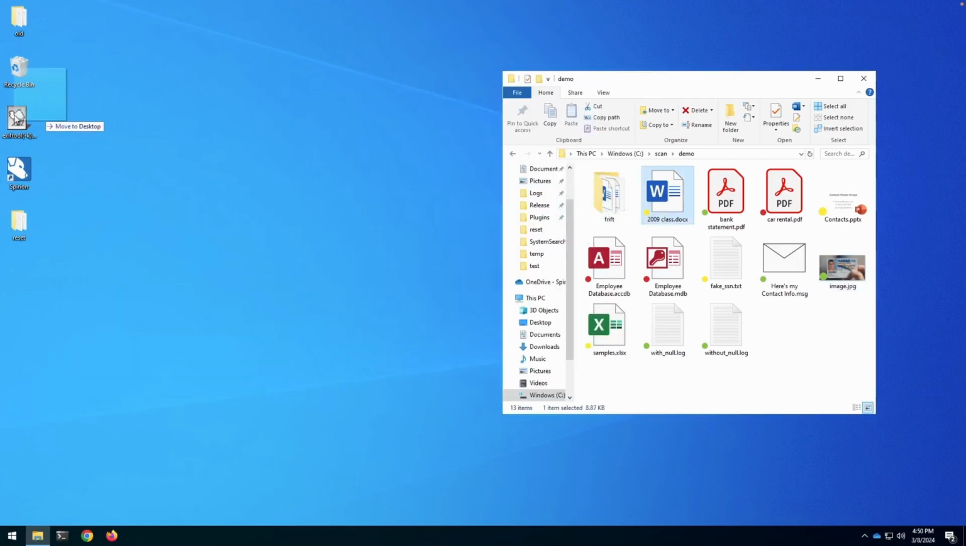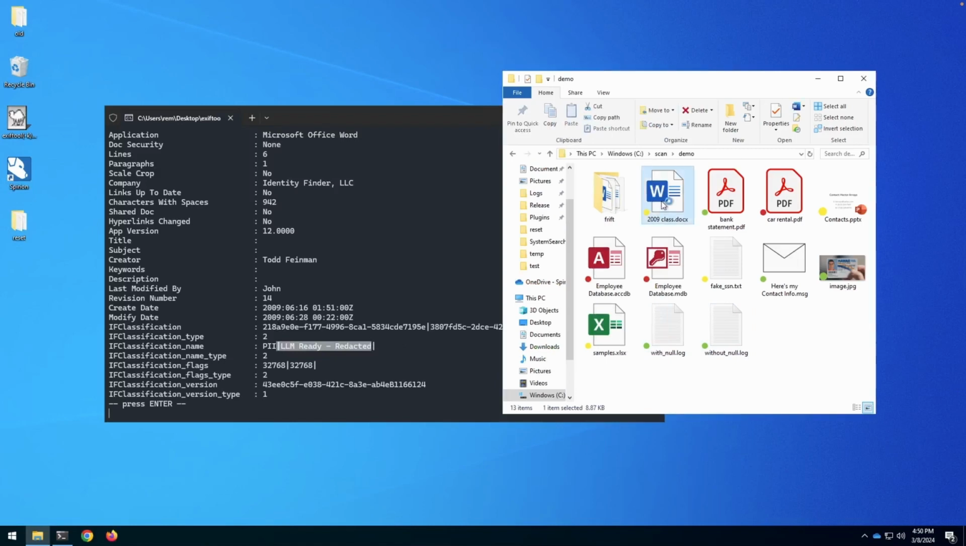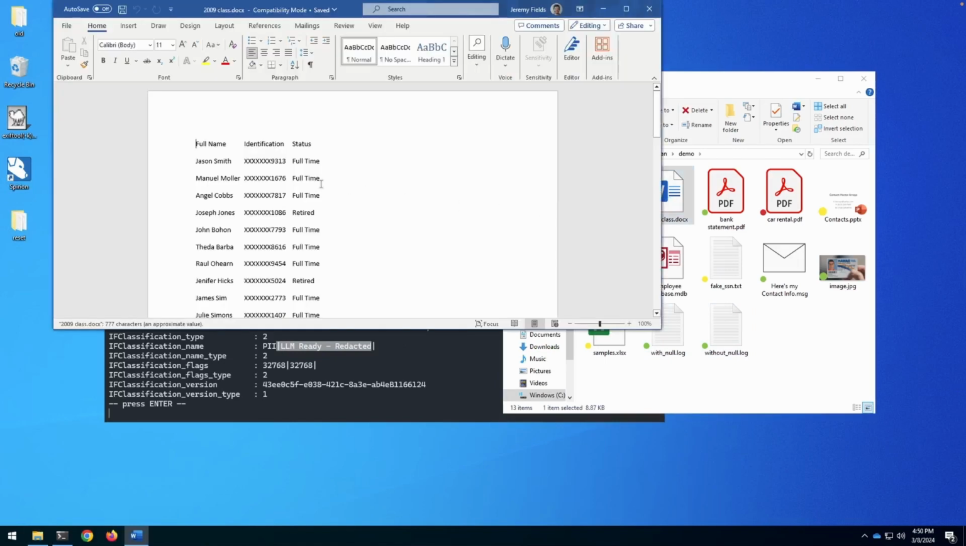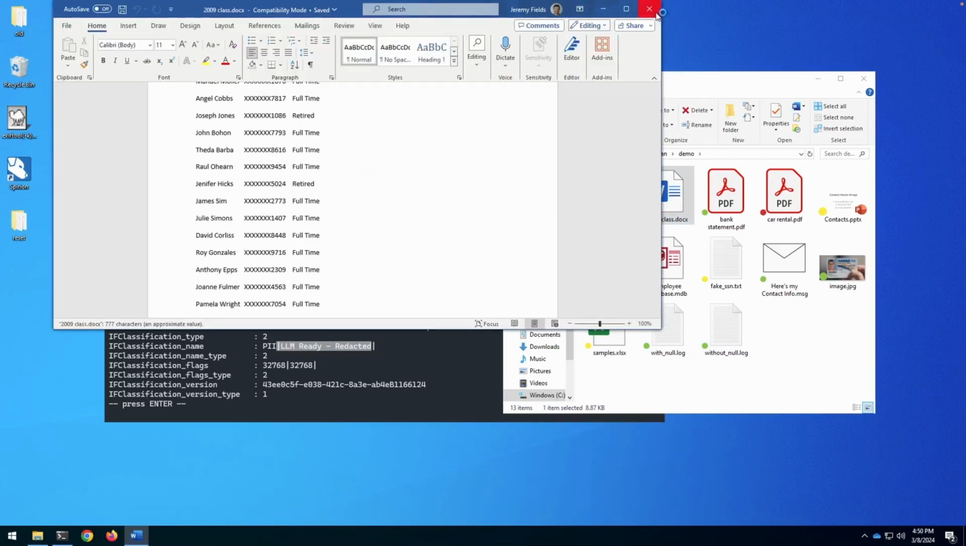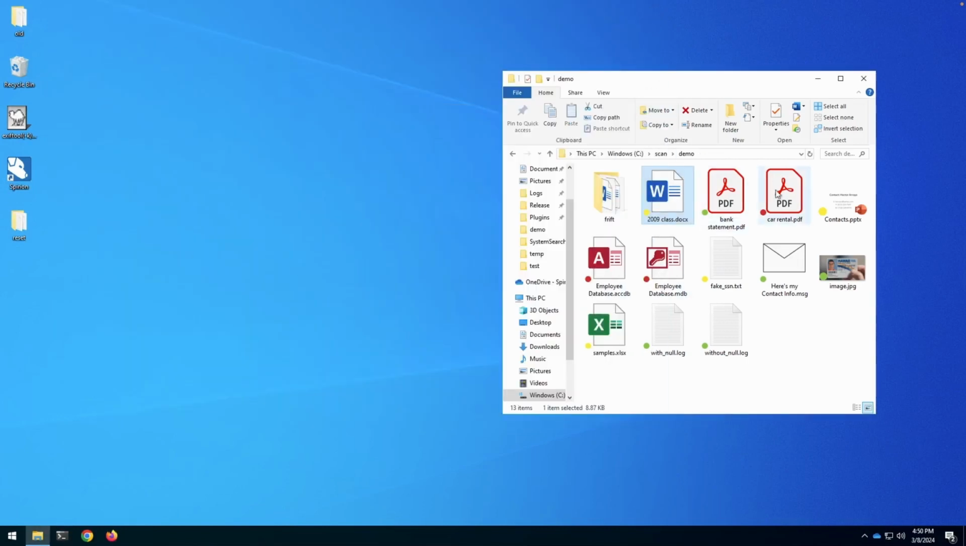Looking at our yellow files, we'll see that they are approved for use after having been redacted or remediated of any risk containing PII. Lastly, red files are not approved for use, having contained PII that has not been redacted.